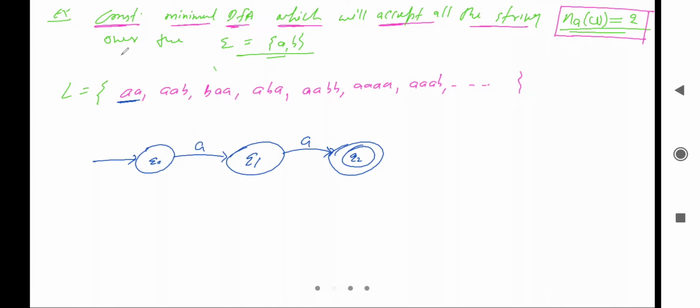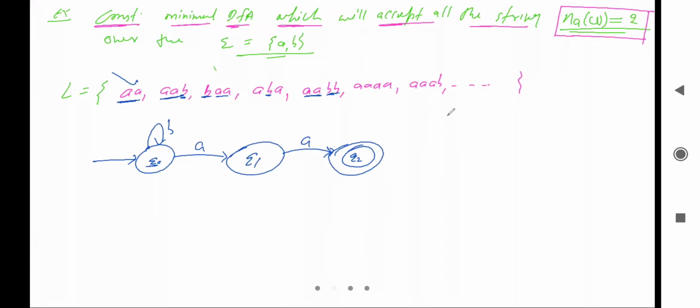Then you try to observe these patterns. Here after double A, B is possible, or initially B can be possible, or in between B is possible, or after 2A 2B is possible, and so on. We have a transition for A on state Q naught. What about B? Can we take a loop here? Is it possible? Yes, it is possible.